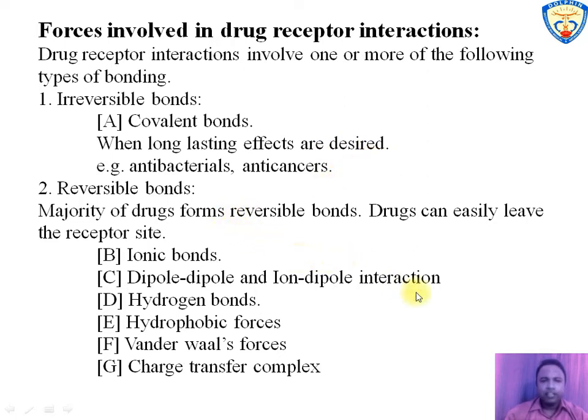The second type of bond is the reversible bond, in which the drug receptor complex dissociates to give free drug and free receptor, and the majority of drugs form reversible bonds. Reversible bonds are classified into the following types: ionic bond, dipole-dipole and ion-dipole interaction, hydrogen bond, hydrophobic bond, van der Waals forces and charge transfer complex.